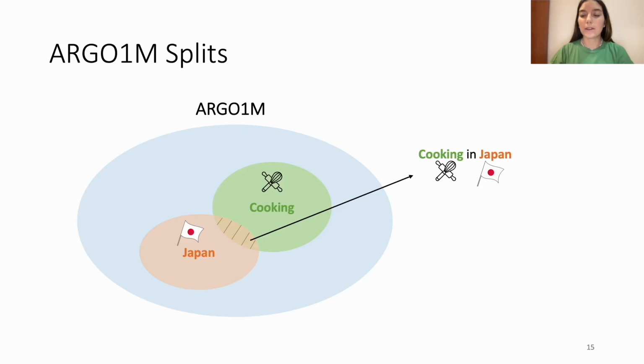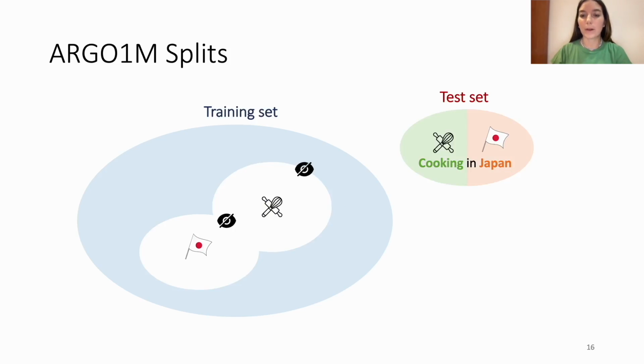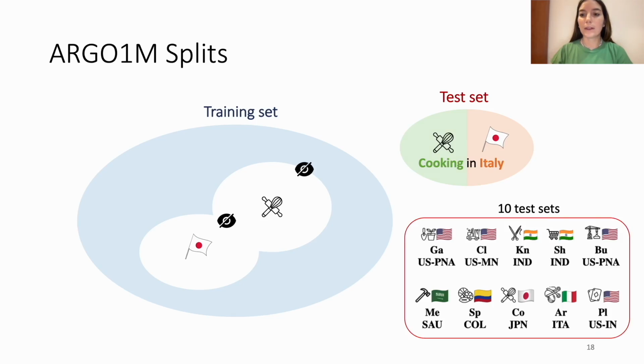To assess generalization across both scenarios and locations, we form our test splits as follows. Given Argo1M, we consider one scenario, for example cooking, and one location, for example Japan. We take their intersection as the test set. We exclude all samples from either cooking or Japan from the training set. In total, we curate 10 train-test splits to evaluate generalization over scenarios and locations. We first demonstrate action recognition models struggle to generalize over these test splits.